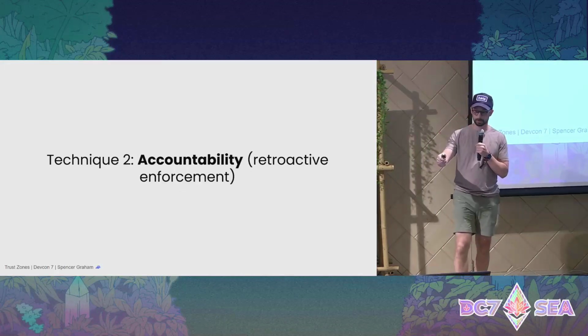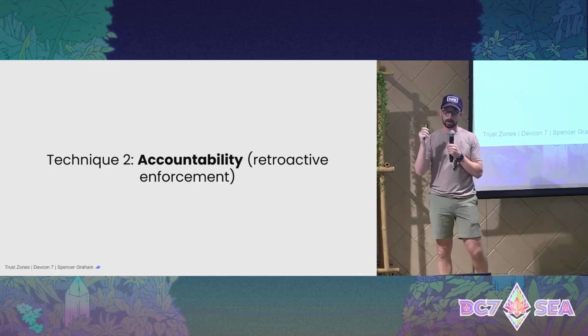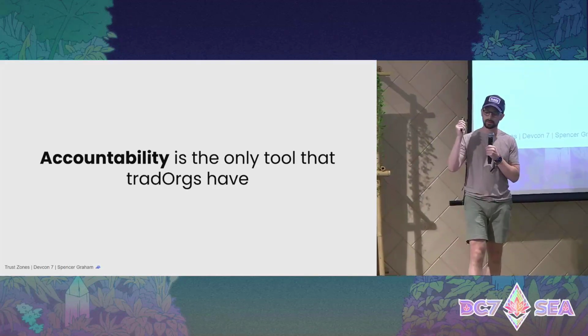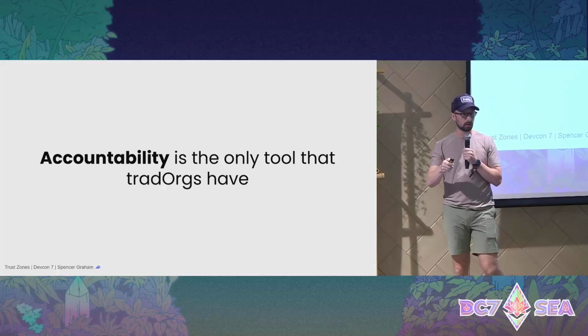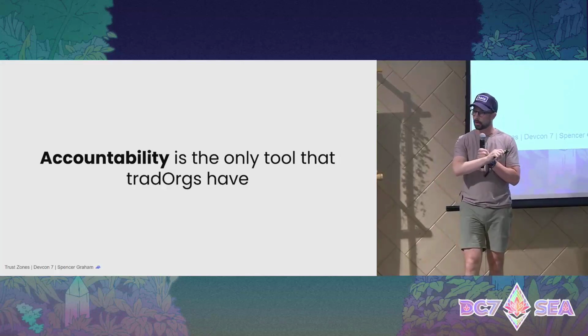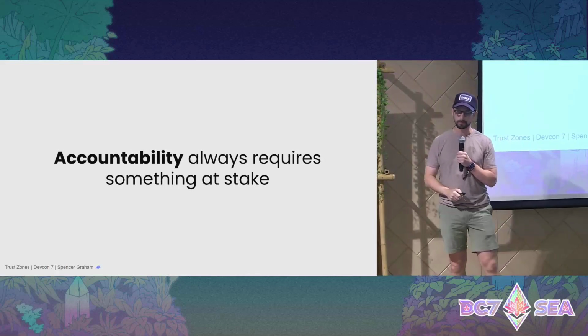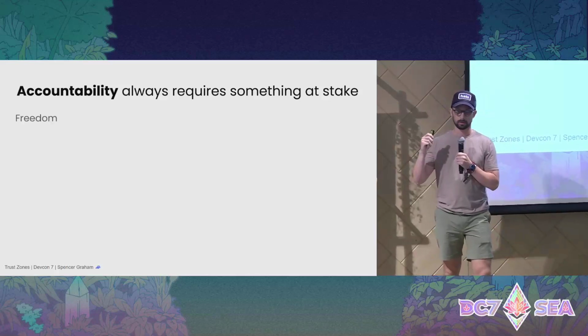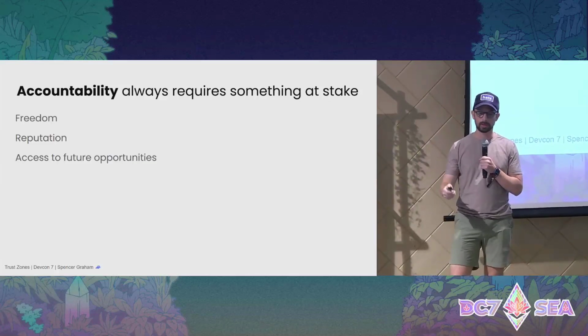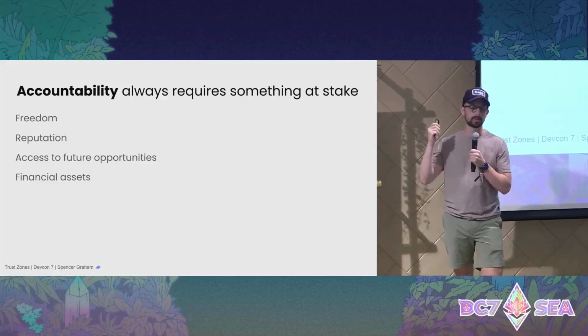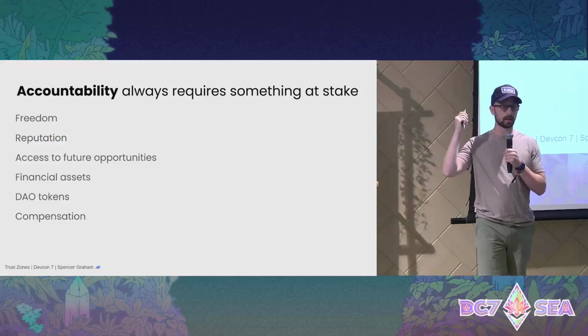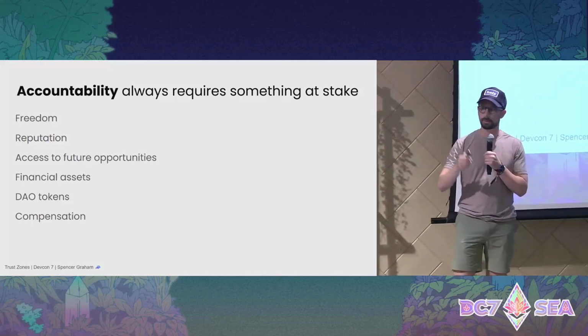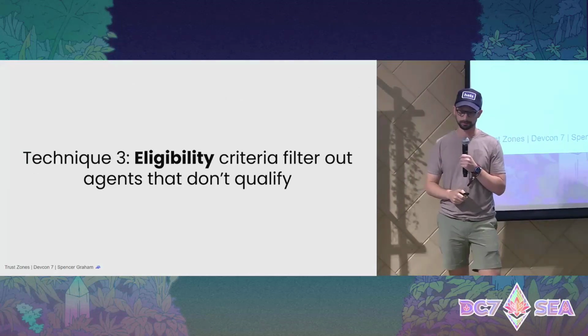This is technique number 2, accountability, otherwise known as retroactive enforcement. And this is the only tool that traditional organizations have. They don't have any other capabilities. Accountability always requires something at stake. Your freedom, your reputation, access to future opportunities, financial assets, DAO tokens, compensation, all of these things can be put at stake to hold you accountable later.